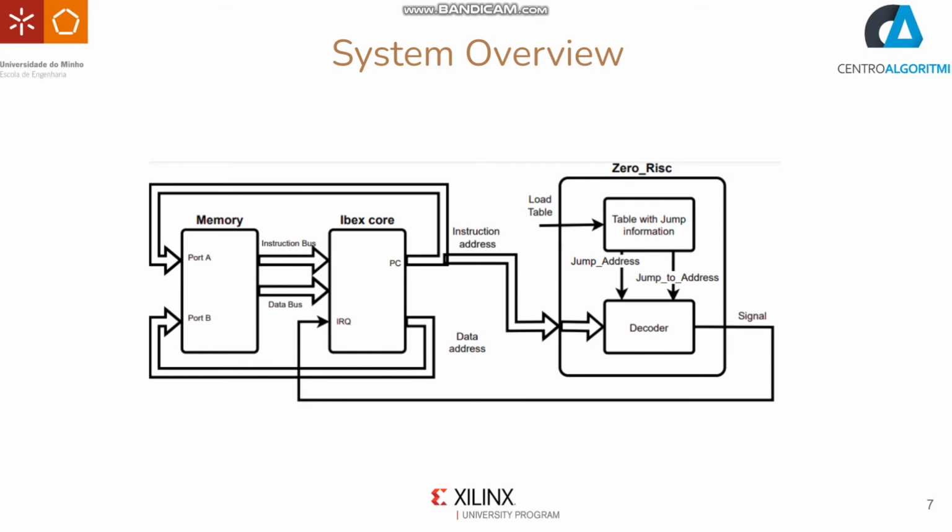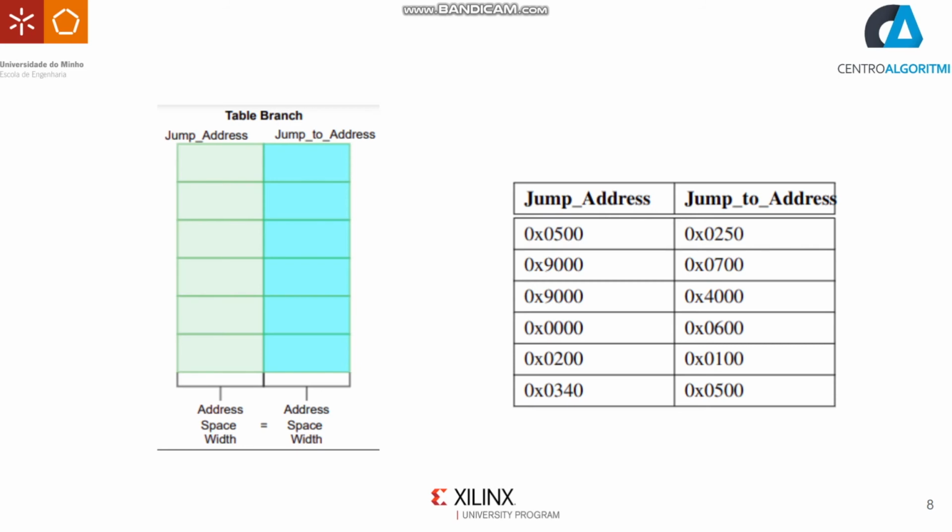For the implementation, the chosen soft core was an open-source implementation of the RV32IMC instruction set developed by Ibex. For the integration of the Zero-RI5C module with the Ibex simple system, it's only needed to connect the instruction address register as an input to the module, and lastly connect the Zero-RI5C signal to a core interrupt.